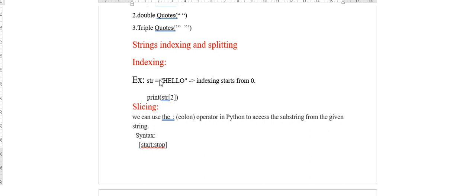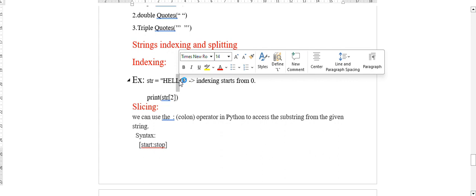Okay, so the index will start with 0. So h value is 0, e is 1, l is 2, another l is 3, this o is 4. In this way 0, 1, 2, 3, 4. So if they ask to print str of 2, what will be printed is this l. This l, the second l, will be printed, not the first l. Understood? Let's try practically once.